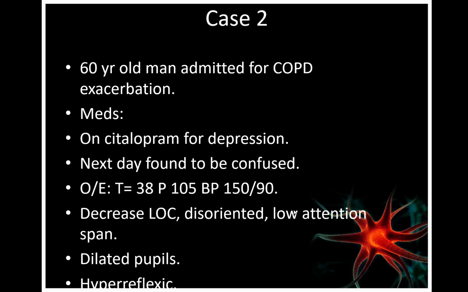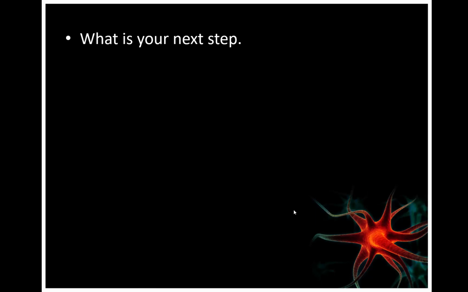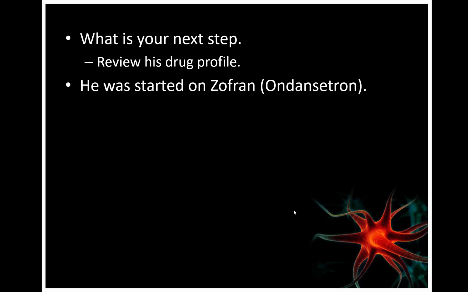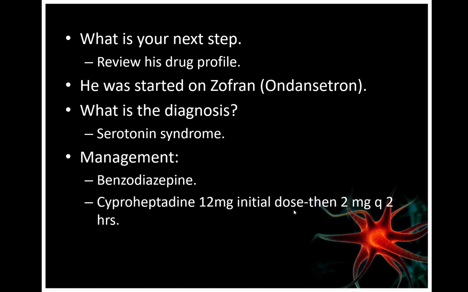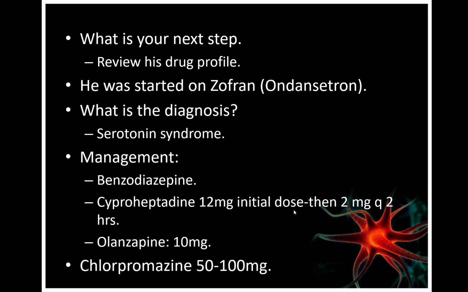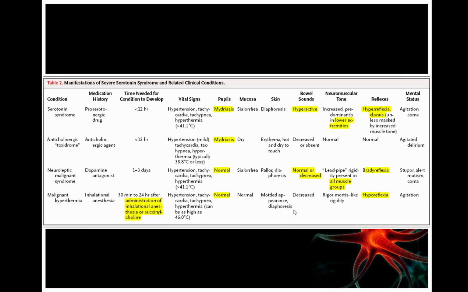And when we have these two in combination, we think of medication-related causes like serotonin syndrome or neuroleptic malignant syndrome. So we have to review the medication chart, and the patient was started on ondansetron in the last 12 hours. So the diagnosis is serotonin syndrome. For the management, you give benzodiazepine, cyproheptadine 12 mg initially, then 2 mg every 2 hours, or you give olanzapine 10 mg, or chlorpromazine 50 to 100 mg.